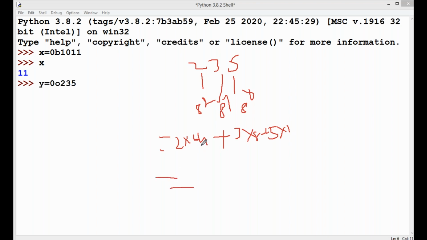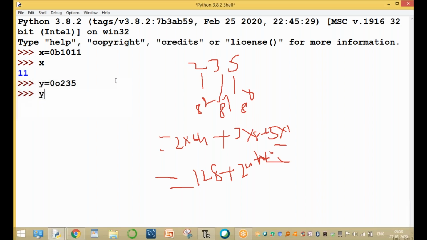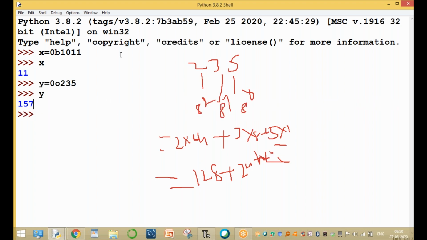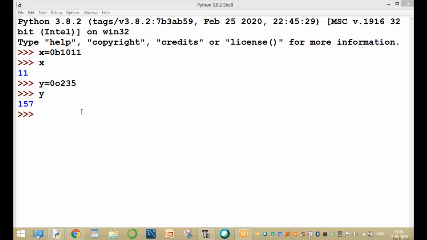The final output is equal to 64 into 2, 128, plus 24, plus 5. The final output is equal to y. The y equal to 128 plus 24 plus 5. Result equal to 157.